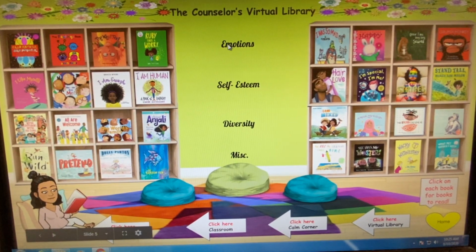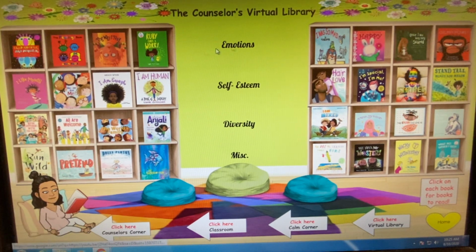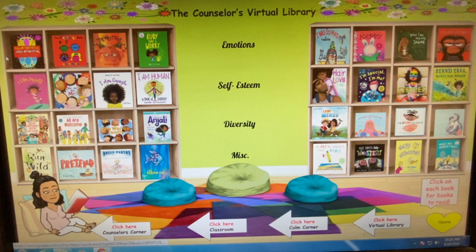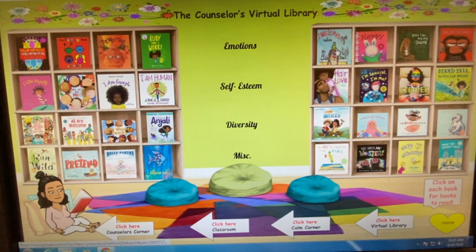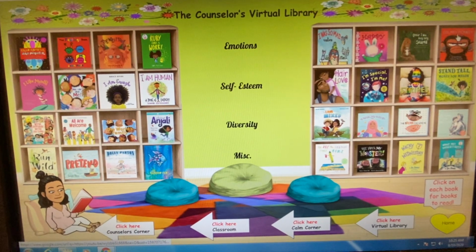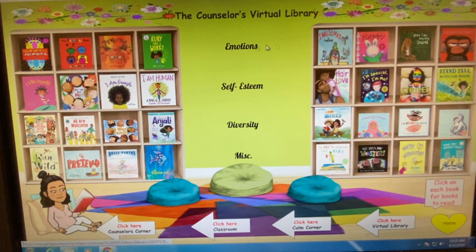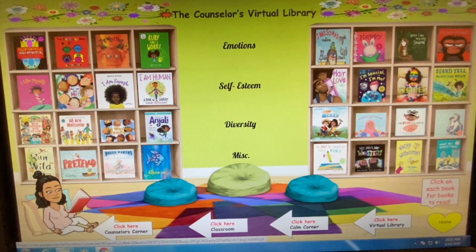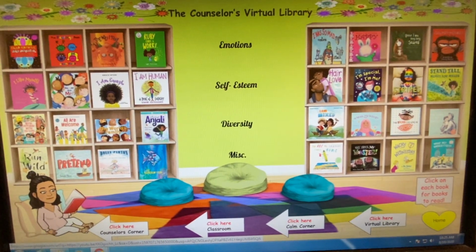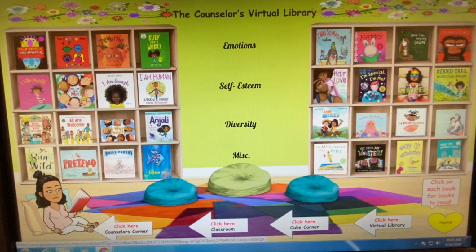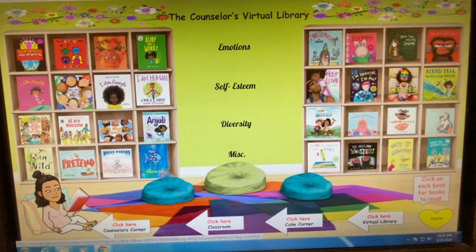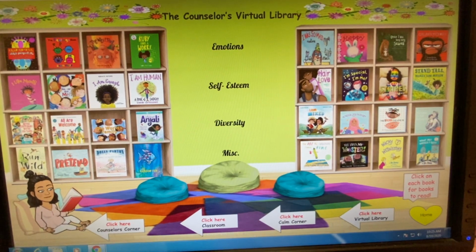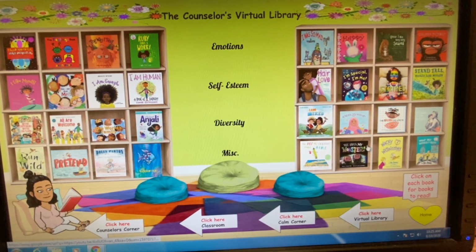So, for instance, you see the emotions. This whole row is going to be addressing emotions. As you can see, we have the Glad Monster, Sad Monster, The Way I Feel, Ruby Finds a Worry, I Was So Mad, Grumpy Monkey. Those are books that they can look at that are centered around emotions. And I can always change those books around. I plan on reading books and loading them up to my channel, so that when I put the book in here, they actually will see me and not somebody else.